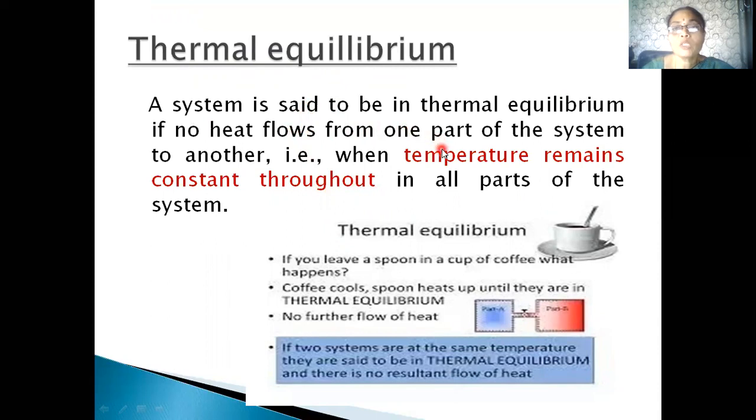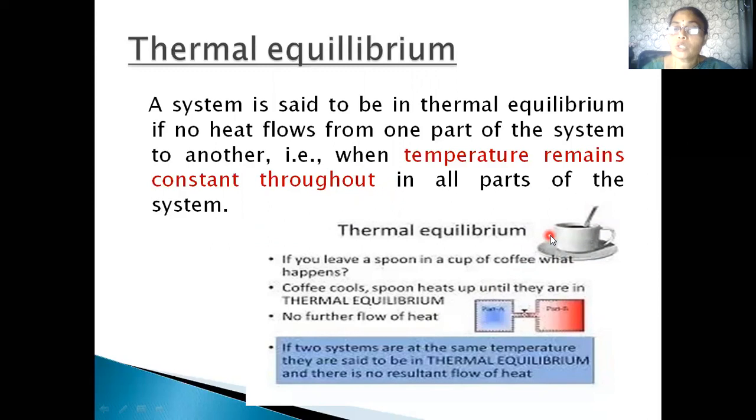A system is said to be in thermal equilibrium if no heat flows from one part of the system to another. That is, when the temperature remains constant throughout all parts of the system, we can say it is in thermal equilibrium state. This can be well understood with a simple example. If we leave a spoon in a cup of coffee, what happens?